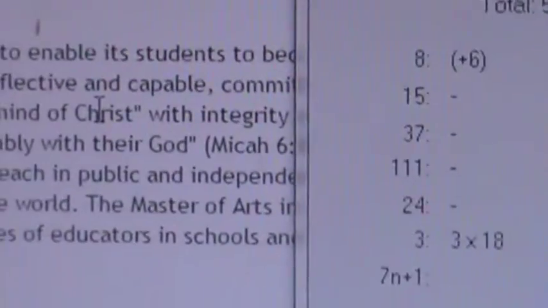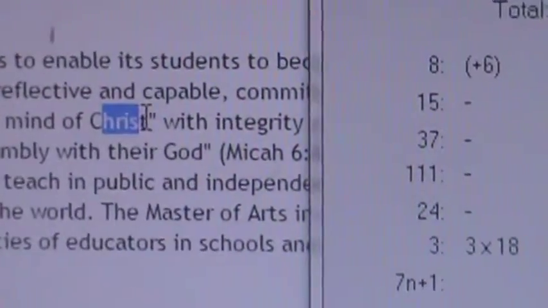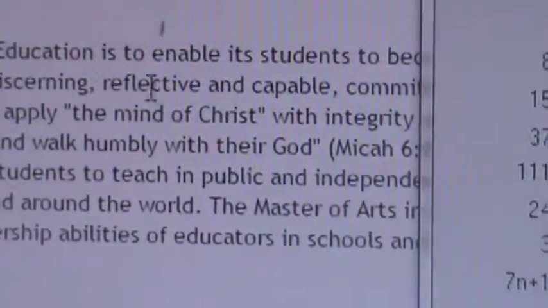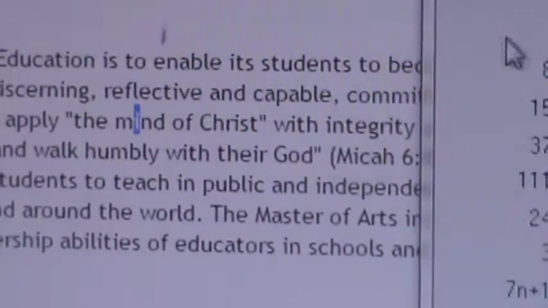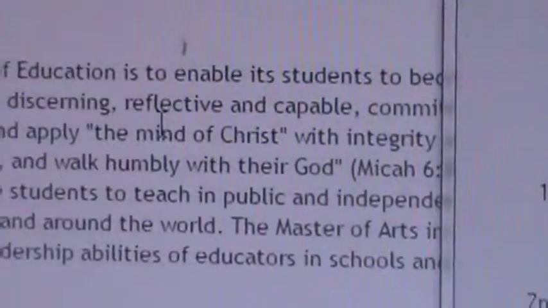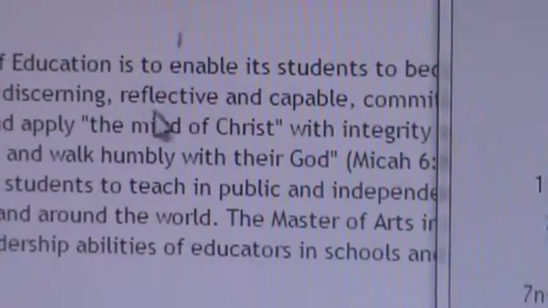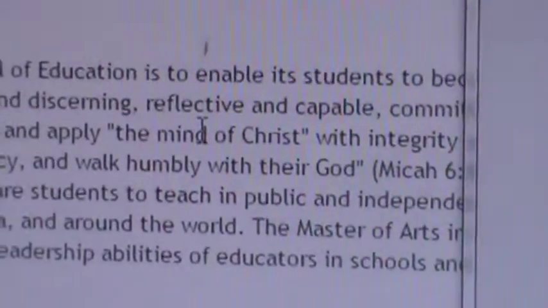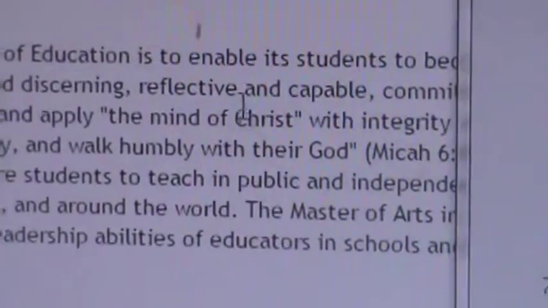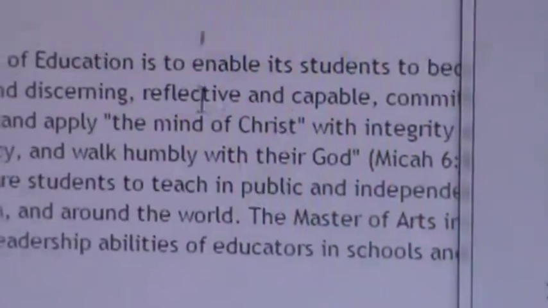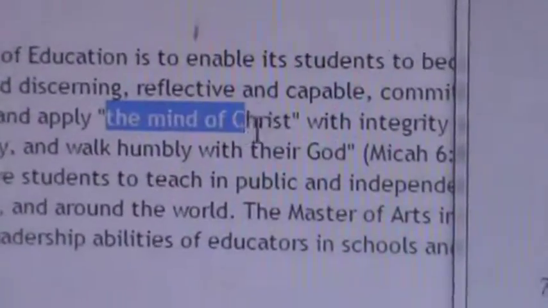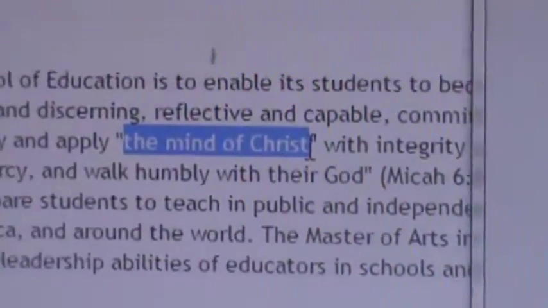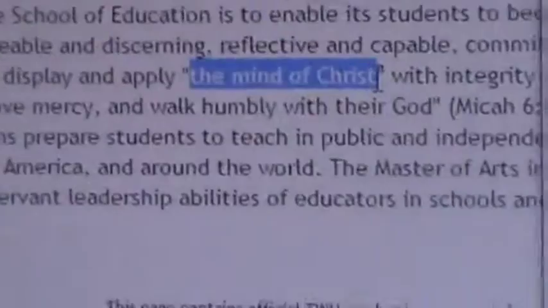I remember that now. So we found the 3 loves because we found love number 1 in there. We found love number 2, which is the plus of. And then that means love number 3 is the remaining letters minus the I right here, which is 9. That's what I call the cherry on top, bonus 3s. So the rest of the letters are, well, look at this. We got an M and an M. Oh, glory. We got more 27s here. So M and N is 27, perfect cube of 3. And then you're left over with D plus C plus T, which is a final 27. So we've just solved the mind of Christ equals love plus love plus love plus 3 plus 3 plus 3. Yes! We have officially solved the mind of Christ.